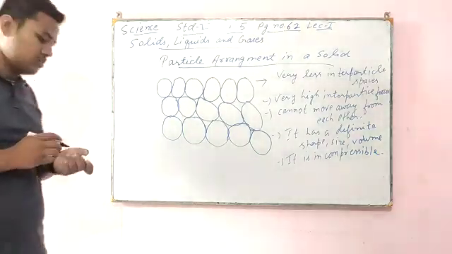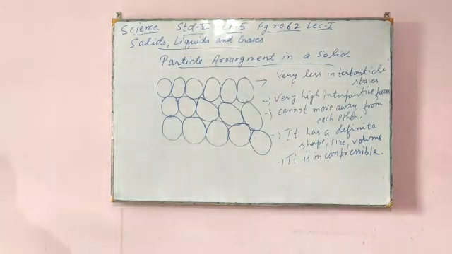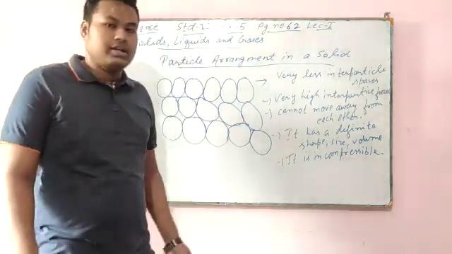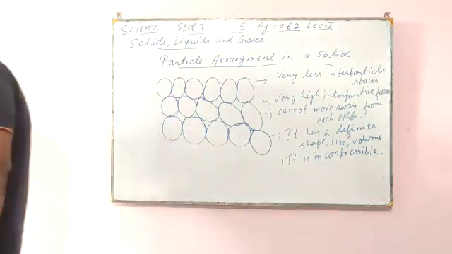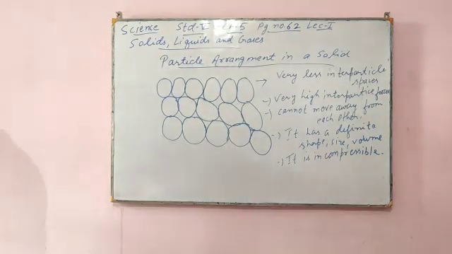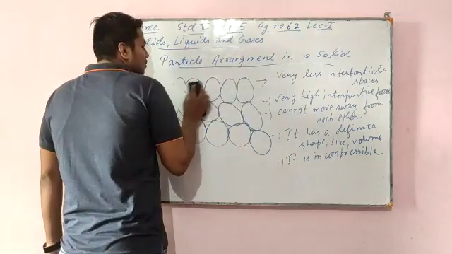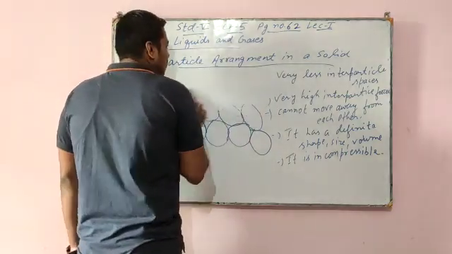If somebody asks you why a solid has a definite shape, definite volume, and is incompressible, your answer will be that it has very less interparticle spaces, it has very high interparticle forces, and that's why the particles cannot move away from each other. That's why it has a definite shape, volume, size, and is incompressible. Okay, so now we have seen solid.